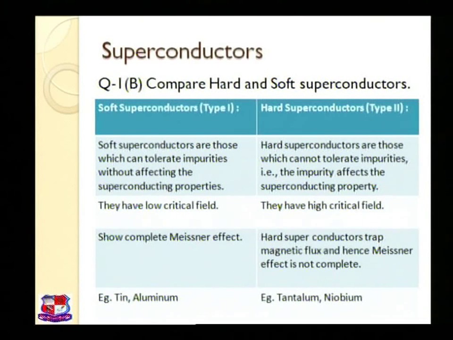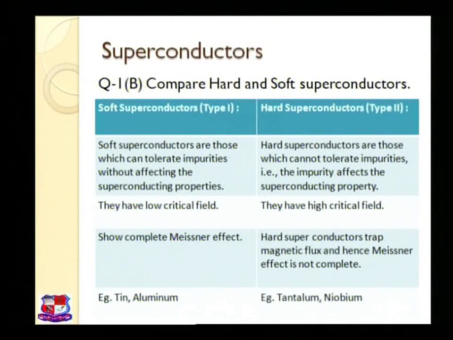Now we can say that soft superconductors show the complete Meissner effect, whereas hard superconductors do not show the complete Meissner effect.